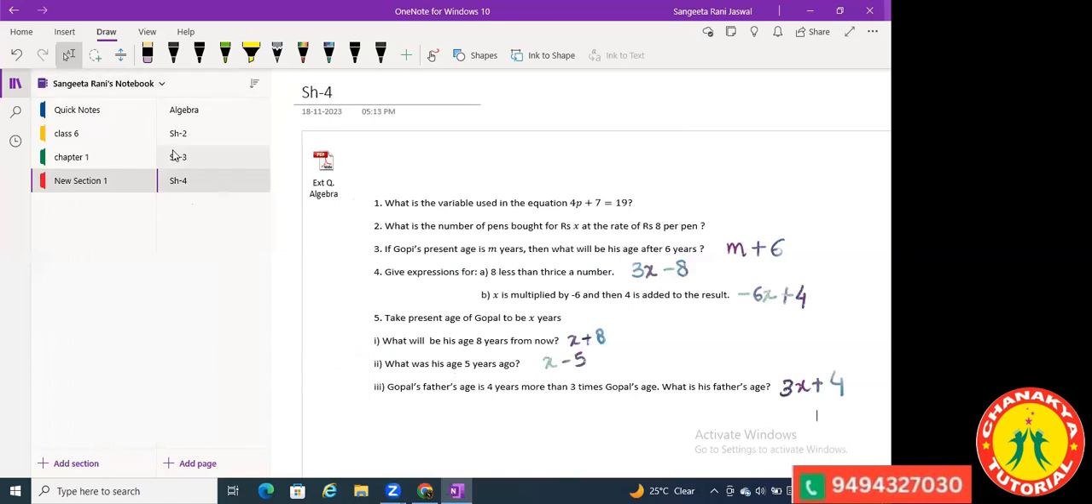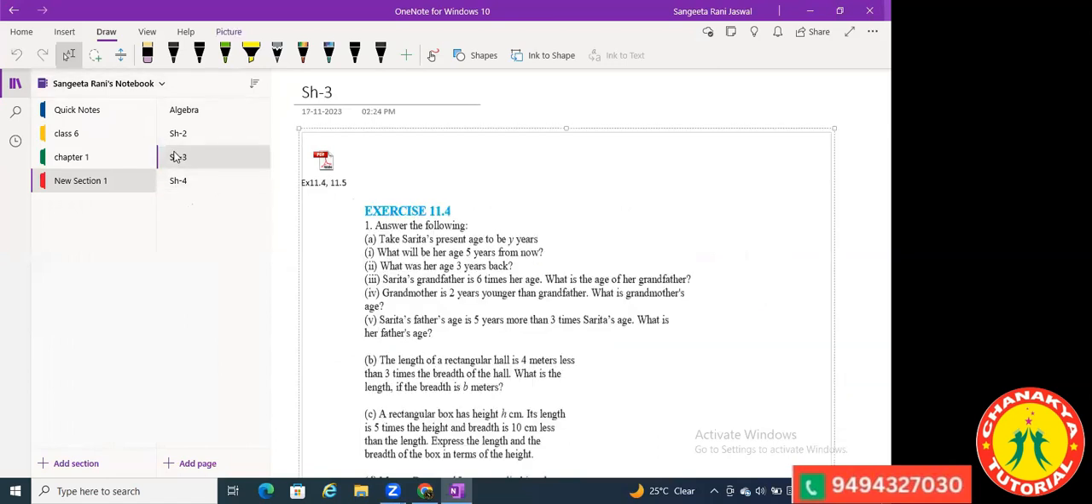Okay, moving to exercise 11.4. Answer the following questions. Take Sarita's present age to be y years. Y years is given to you. Sarita's present age. What will be her age 5 years from now? Shivani will tell me this. Sarita's age is y years. What will be Sarita's age 5 years from now? If you count from now, what will be her age 5 years after 5 years?